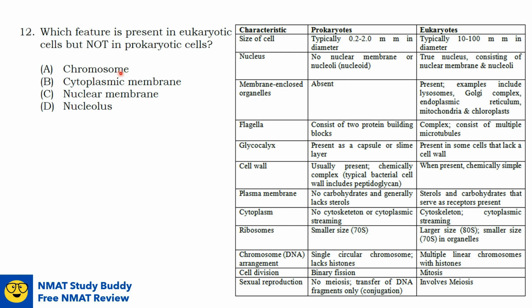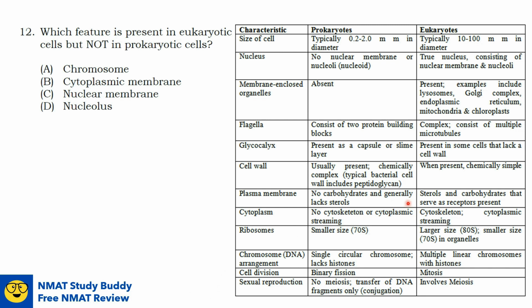So in option A, chromosome, actually both prokaryotes and eukaryotes have chromosome. They just differ in their shape or their arrangement. So in prokaryotes, they have a single circular chromosome, while eukaryotes have multiple linear chromosomes. And both prokaryotes and eukaryotes have plasma membrane or cytoplasmic membrane. They just differ on the composition.